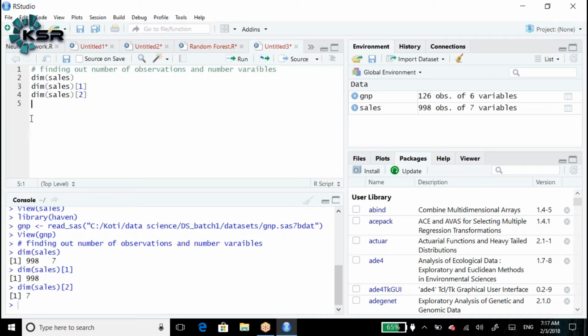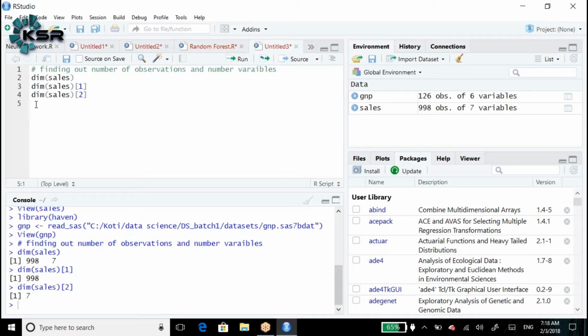This is all about the usage of dim. We are going to use dim extensively in the upcoming sessions, so we need to be careful about the dim function. Not only in the course curriculum but in real time also, whenever you receive data, the first step is to check how many observations and how many variables there are.